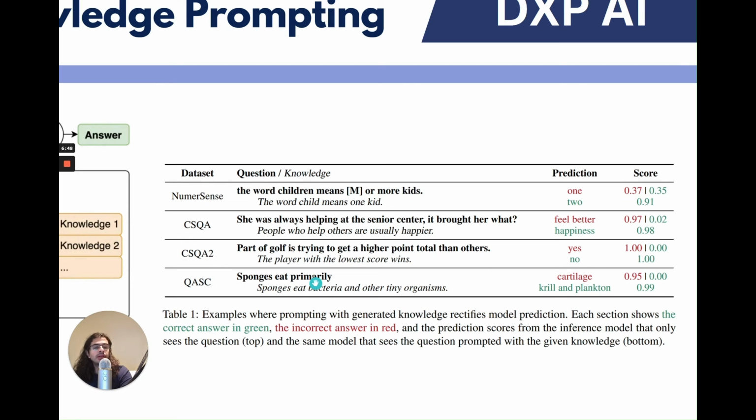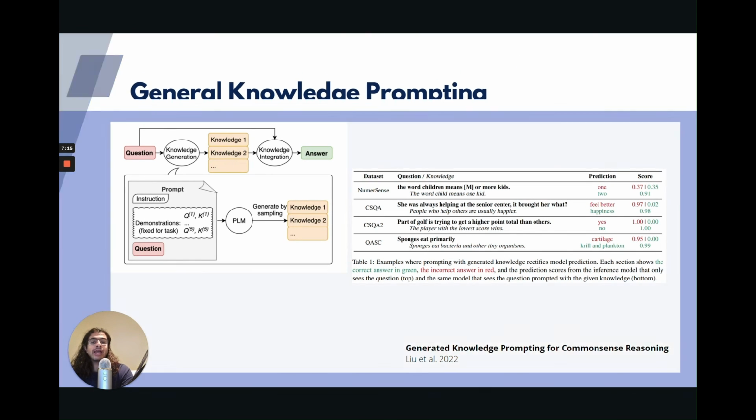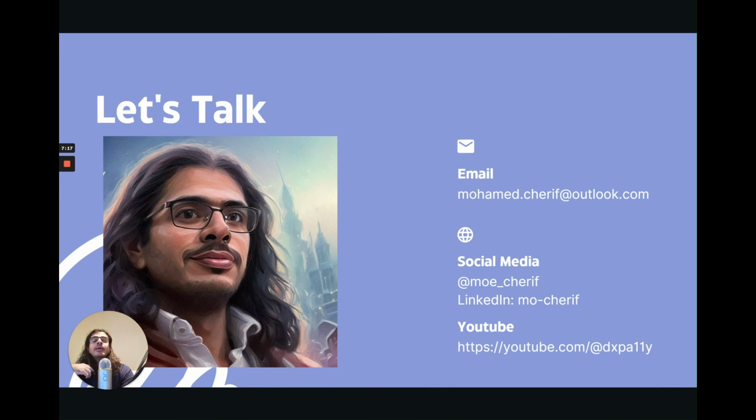Sponges eat primarily cartilage. That's its answer, again with a 95% confidence. Whereas if I say sponges eat bacteria and other tiny organisms, it's able to say krill and plankton, which is again the correct answer. So helping it out by adding context to ensure that, like, don't rely on the base knowledge when you have other knowledge. If you have very specific specialized knowledge, add it within the context to help it become more accurate in what it says.